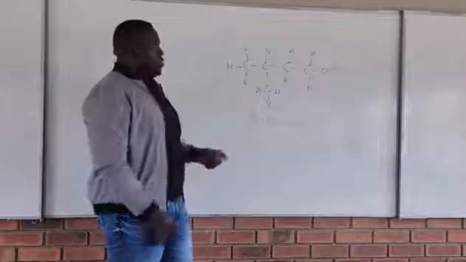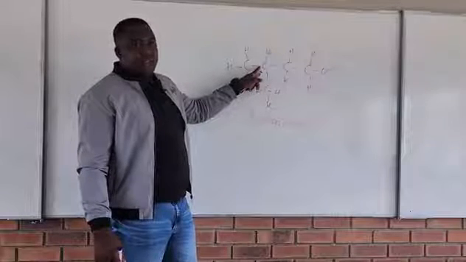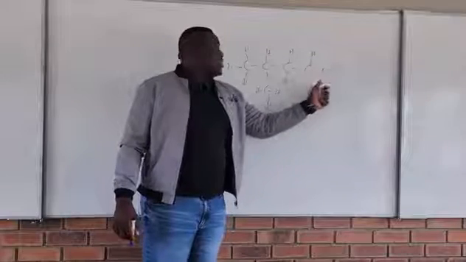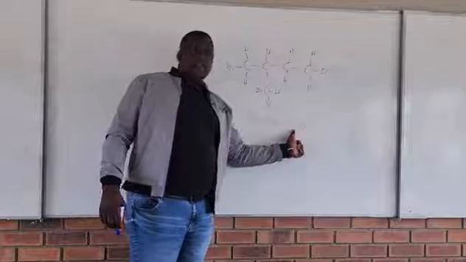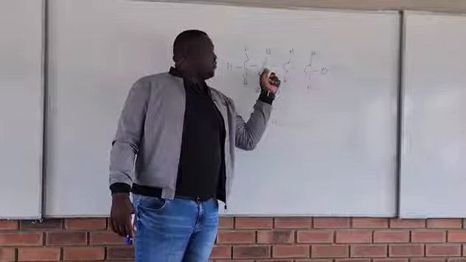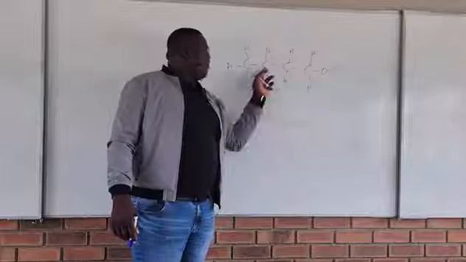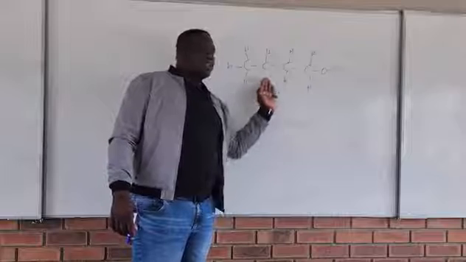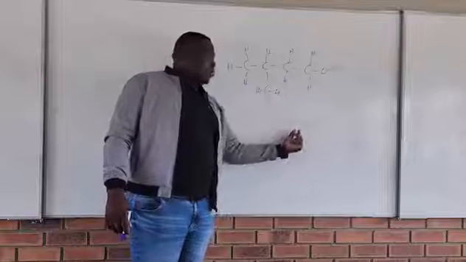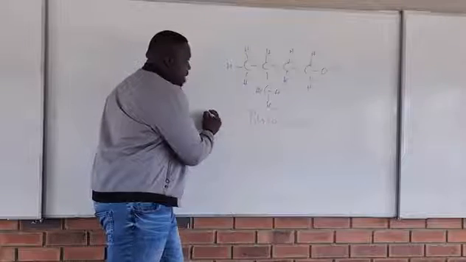It means this one where the branch is is bound to become carbon number 3, because we're starting from this side. Isn't it we said this one is carbon number 1 already? We have given preference to the functional group. We can't say this is carbon number 2 because we started coming from this side. Isn't it we said 1-ol? So this one is bound to be carbon number 3.